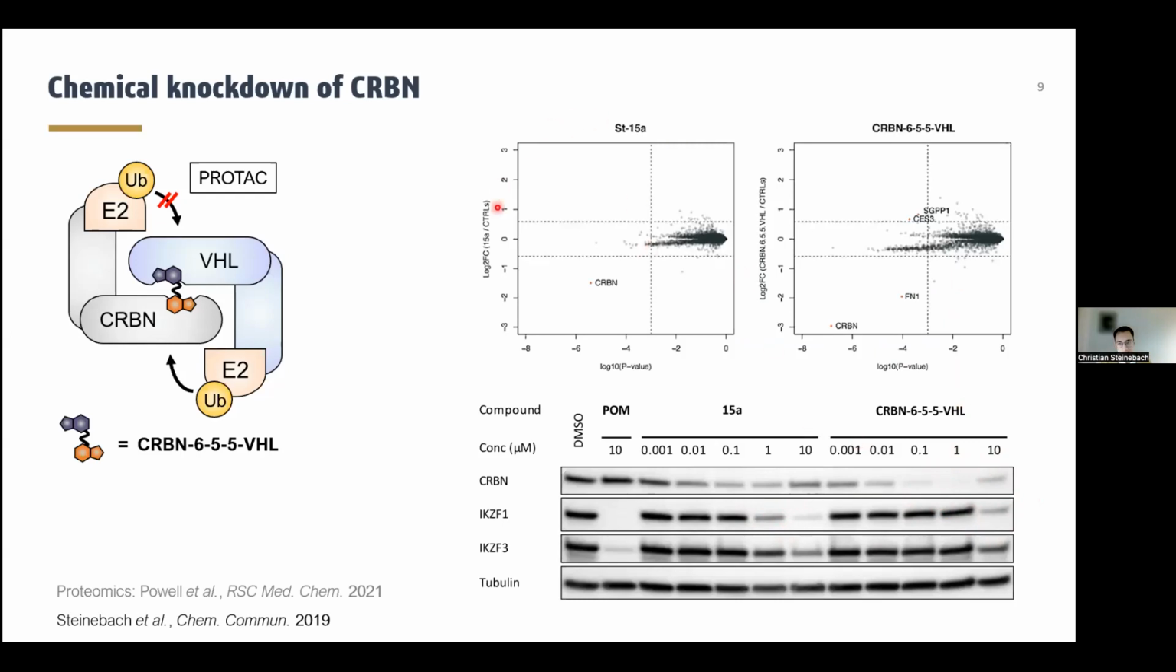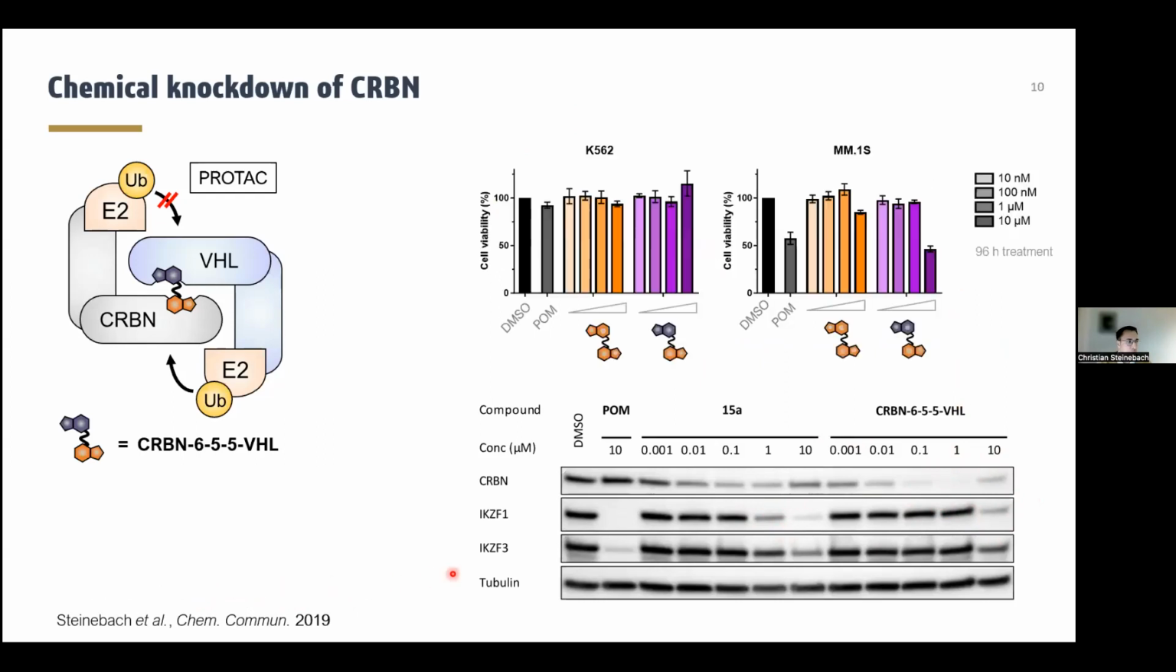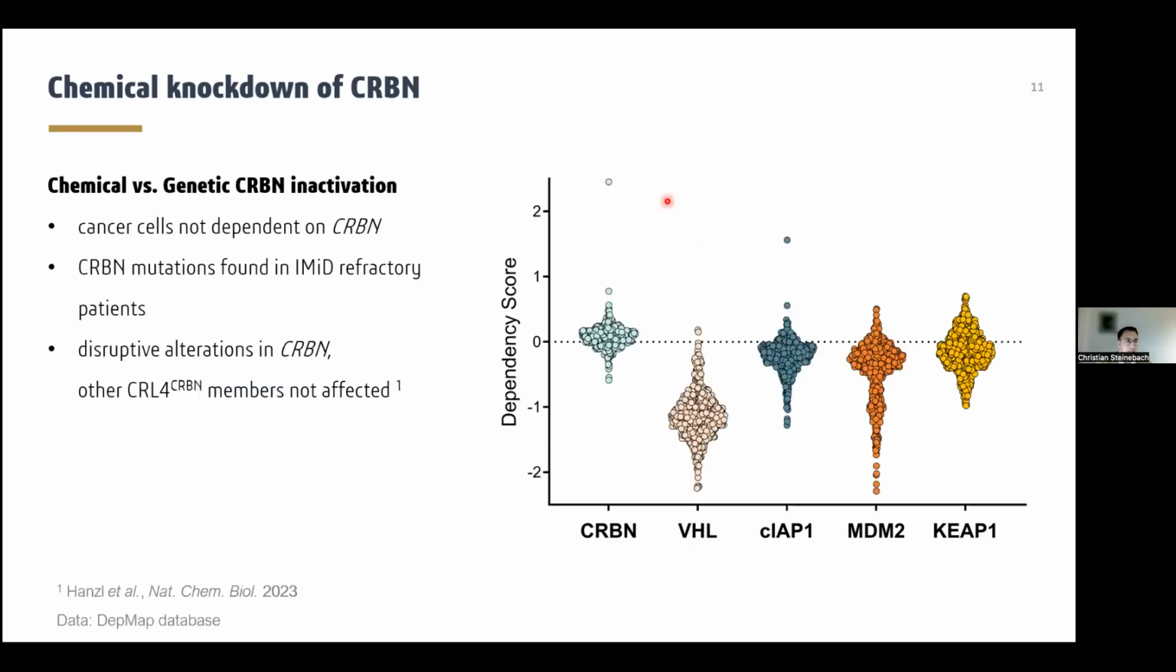The selectivity of these two chemical tools was then later on also characterized on the proteome level. But most interestingly, these chemical tools that induce a transient knockdown of cereblon were really well tolerated by all the cell lines that we investigated, indicating that cereblon is dispensable for the cells. And these results were also in alignment with DepMap database data, where cereblon knockout was also well tolerated.